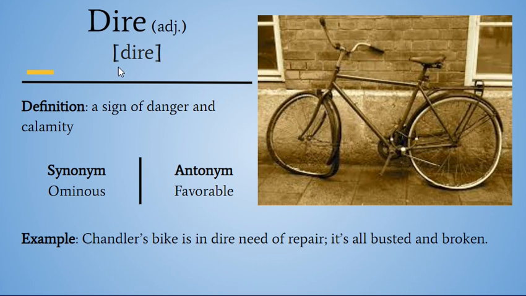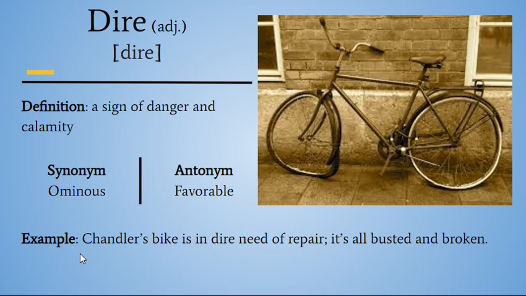Dire, again, just 1 syllable, as we can see right here. And it's a sign of danger and calamity. Danger and calamity. A good synonym, this is a pretty tough word, ominous, right? It's a sign, something that is about to come, that is not good for us. The opposite of that would be favorable, right? Something that's favorable is good for you. Right? Favor, good fortune. Totally the opposite of dire, which is danger.